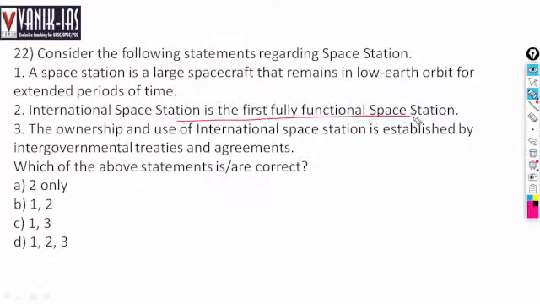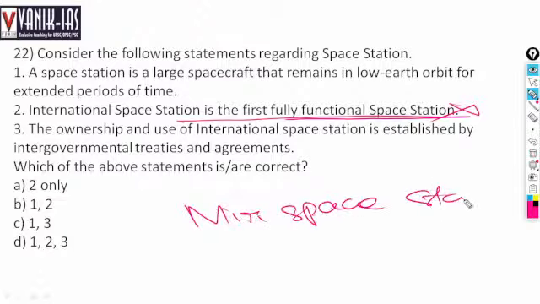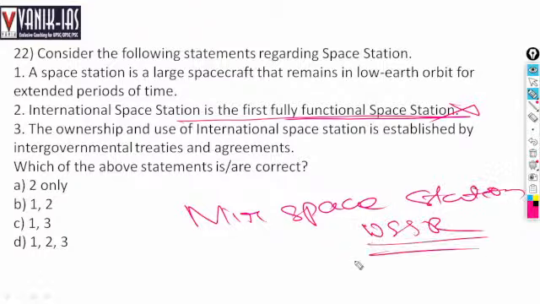Is the International Space Station the first fully functional space station? No, this is not the first fully functional space station. The first fully functional space station was launched by the Soviet Union, that is the Mir space station. Mir was launched by the USSR during the Cold War period, and after that it was managed by Russia. Since 1986. Next, recently the International Space Station was in the news.